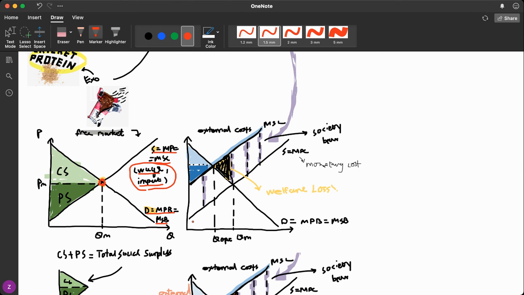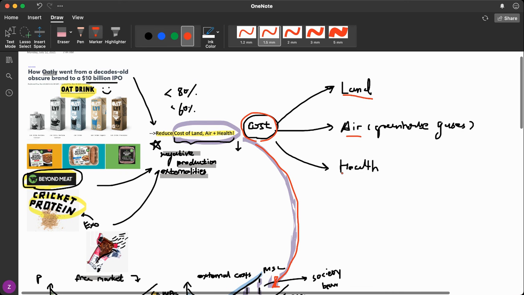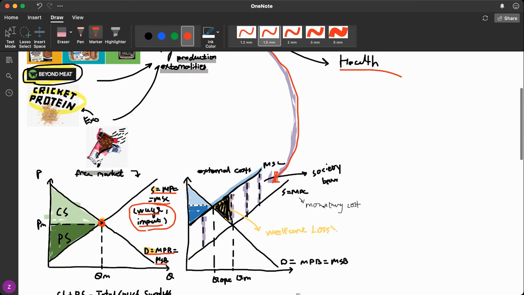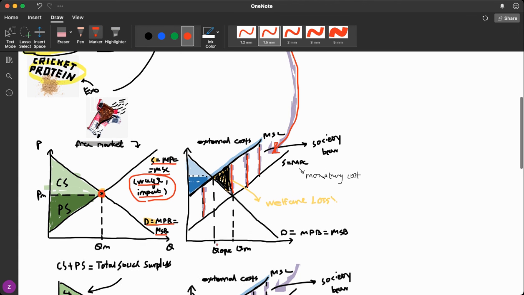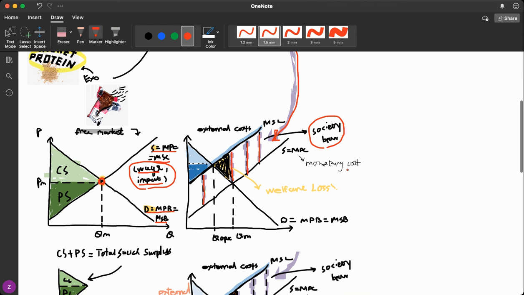But now if you consider the costs that are external, including land and air pollution and people's health, we'll see for every quantity here, there will be an additional cost represented by this purple vertical straight line. And this amount will be the negative externalities of raising cows. Those aren't costs the producers will bear, but the whole society will together bear such a cost. And let's connect the dots right here, and we'll see a new curve that is known as MSC.